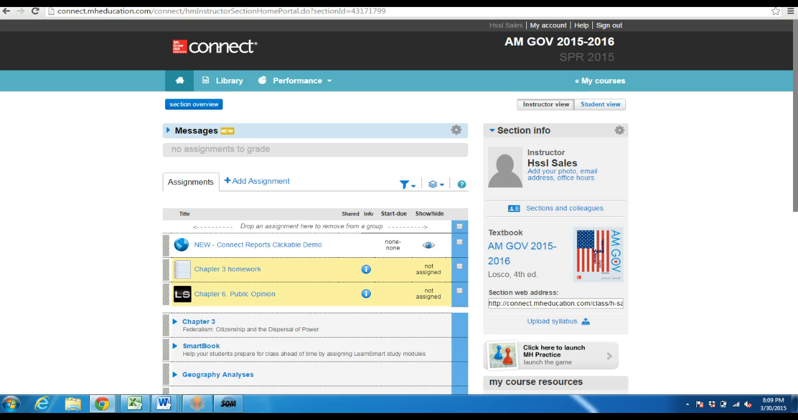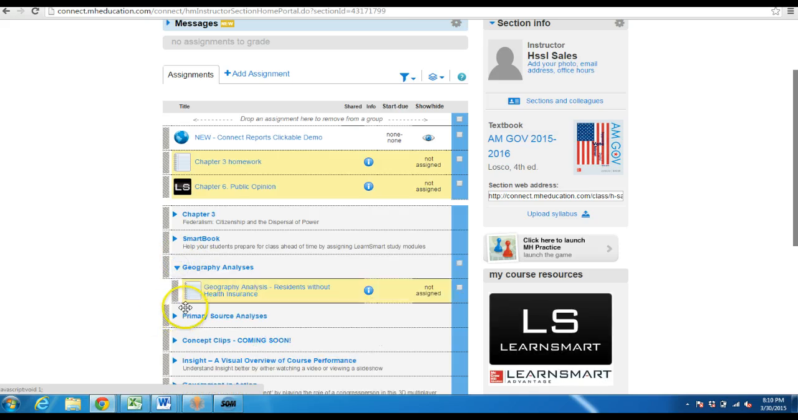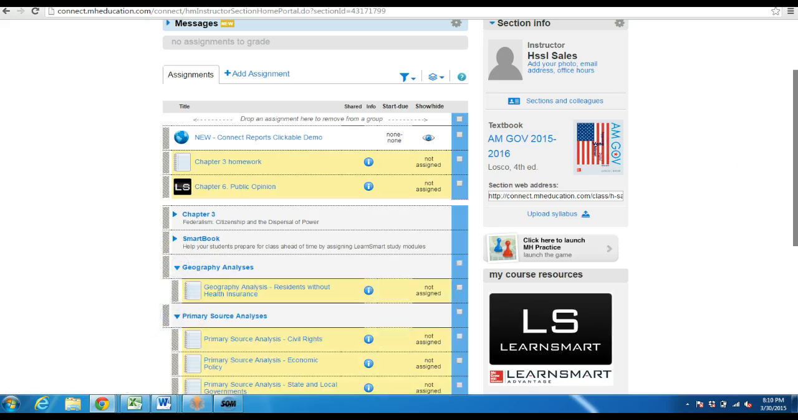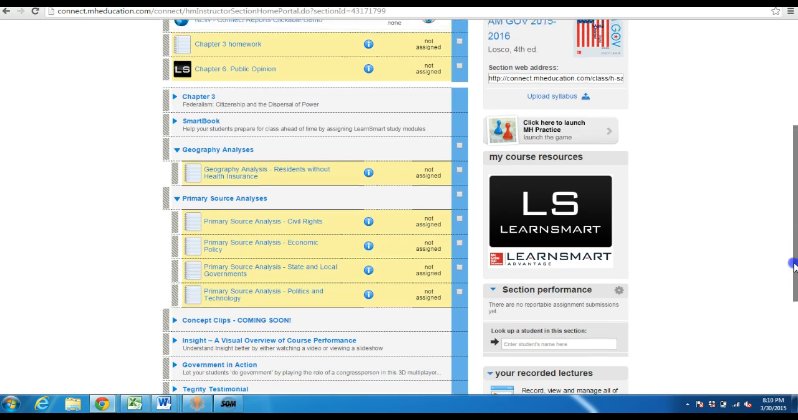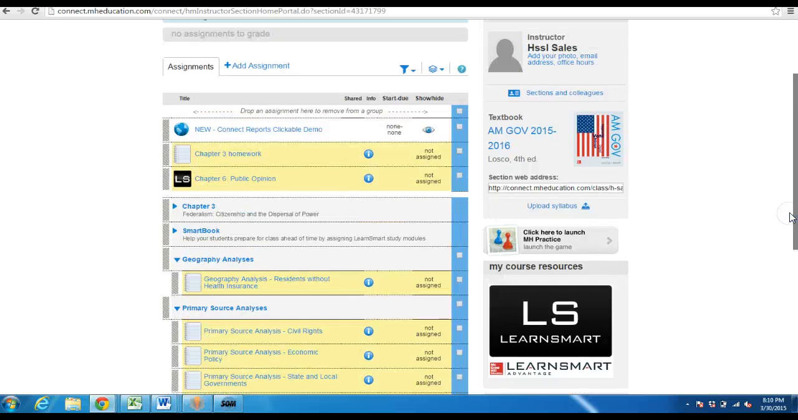We also have lots of different types of homework that you can put in here. We have geography analyses. We have primary source analyses. We have tons of different things that you can use as just kind of static skill and drill homework. But the most critical piece I think that we have inside of any of our Connect platforms, and what I sell the most, is something called SmartBook. So I'm going to show you what SmartBook looks like for this student.